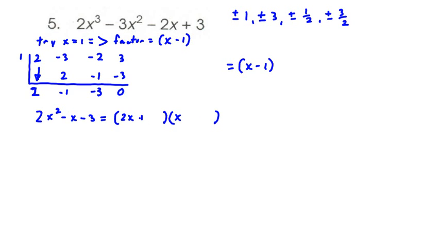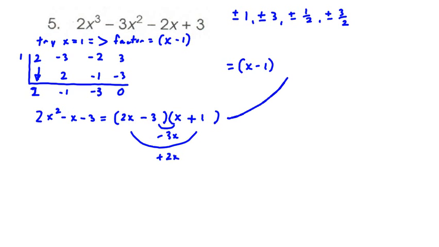We'll just go on the list. We'll have plus, minus. We'll try 3 here and 1. Here we're going to get plus 3x, negative 2x. Now that's not exactly right, but it's helpful because we're on the right track. I think what we have to do now is just change our signs. If we change our signs and make this negative here and this positive here, I think we're going to be good. So here we're going to get negative 3x, and we're going to get plus 2x. So this is going to be correct.